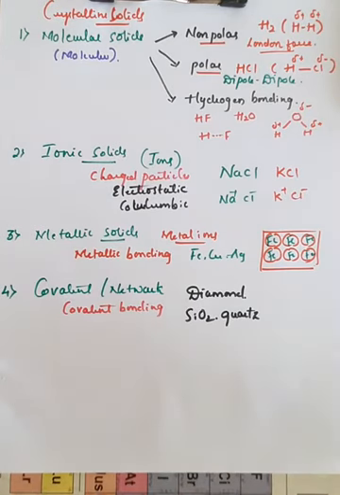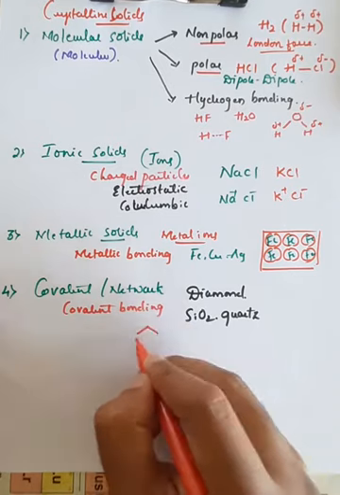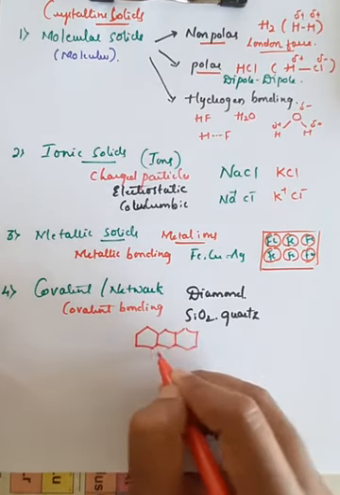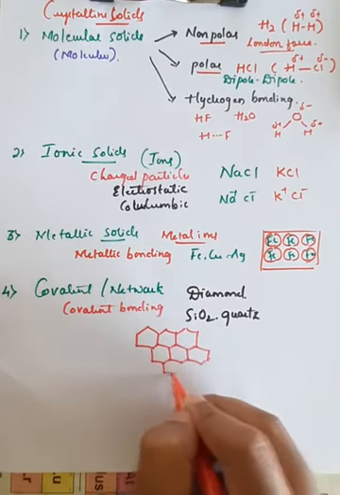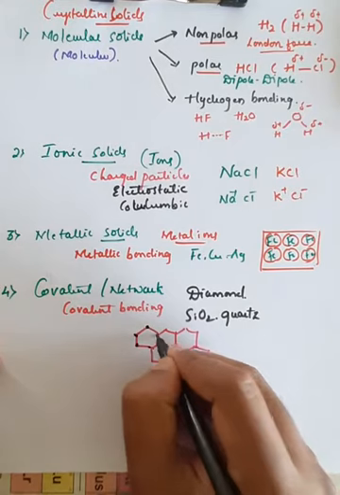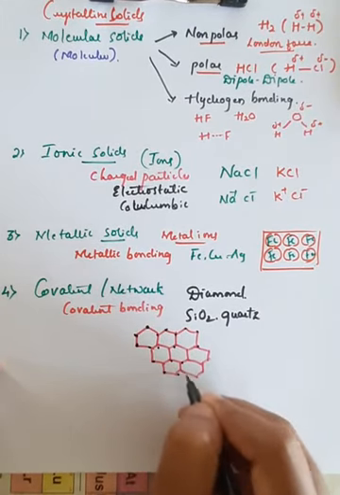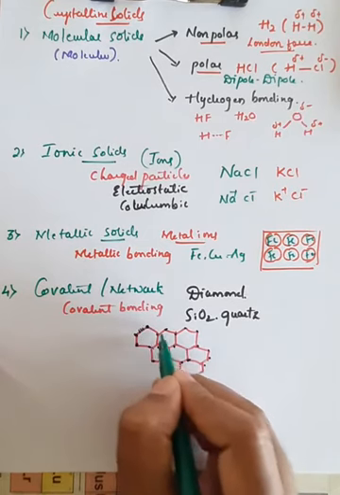Here there will be a continuous arrangement of atoms in a particular pattern. You can observe it looks like a network. This is a continuous arrangement of atoms, and in between these atoms the force of attraction will be covalent bonding. Here, this is a covalent bond, this is a covalent bond.